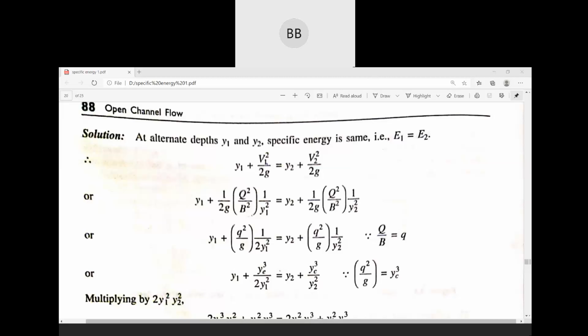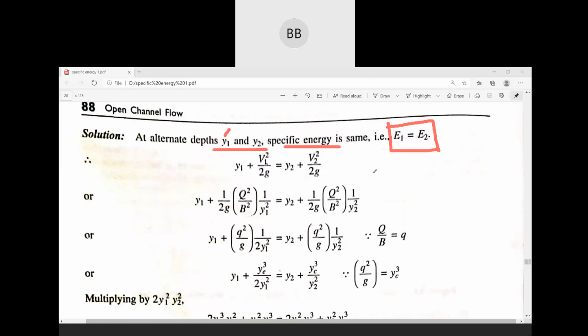So y1 and y2 are alternate depths. It's given in the question. So our specific energy for both the depths will be same. That is why we can write E1 is equal to E2. E1 is the specific energy for depth y1 and E2 is the specific energy for depth y2. And as both are alternate depths, we can say both the energies will be same.